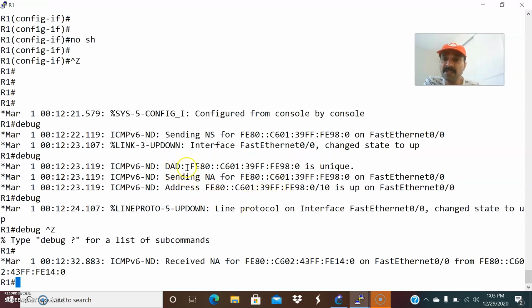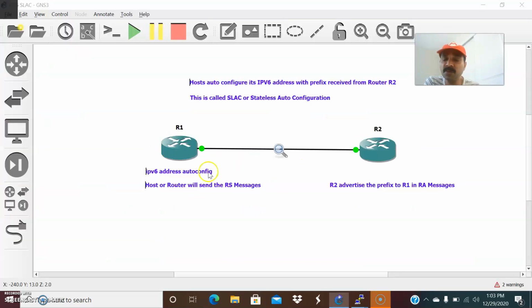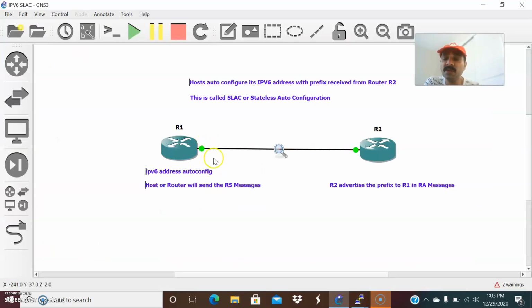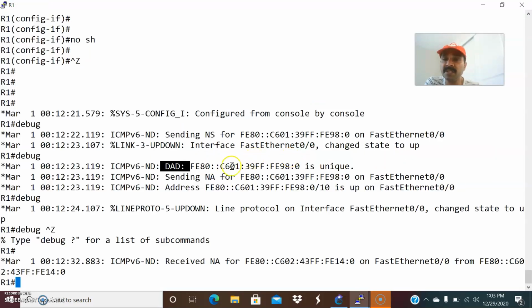And DAD is another message. It is used to find that the address is unique. There should not be any duplicate address. So DAD is nothing but duplicate address detection, to check that each and every link local or global address exchanged between the devices is unique. That is the main reason for DAD.